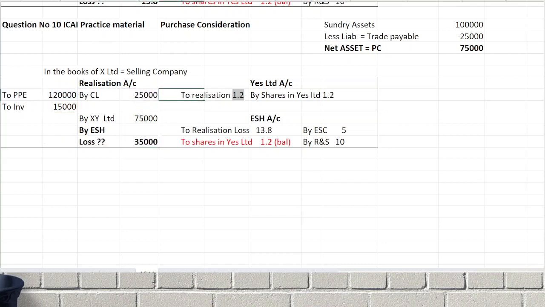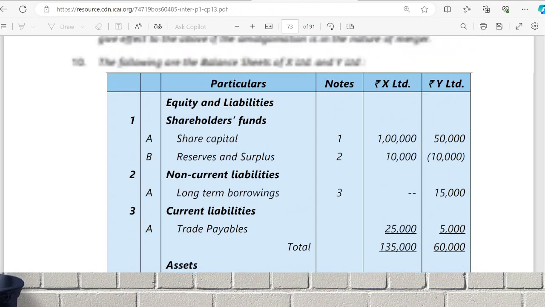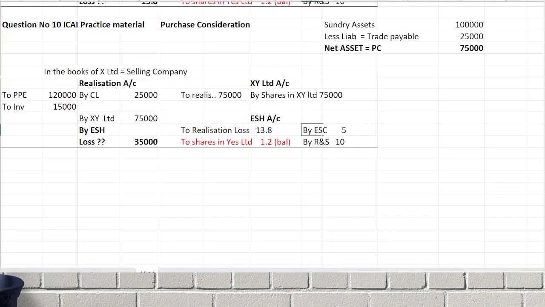To realization 75,000, by shares in which company? XY Limited, 75,000. Equity shareholders: what is the equity share capital of the first company? 1 lakh. Reserves and surplus of the first company? 10,000, a positive balance.